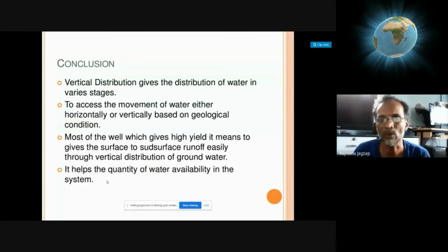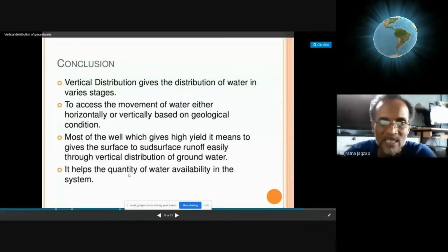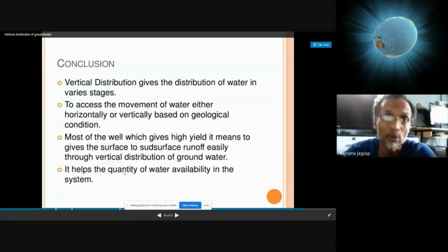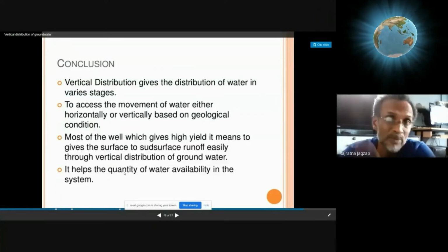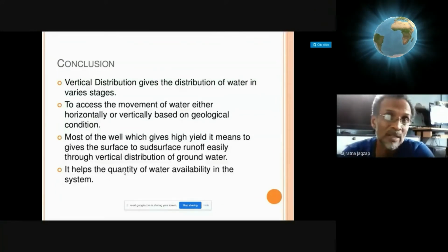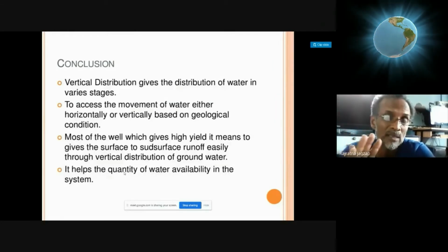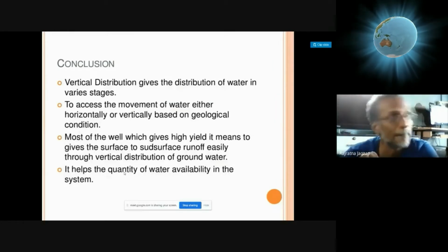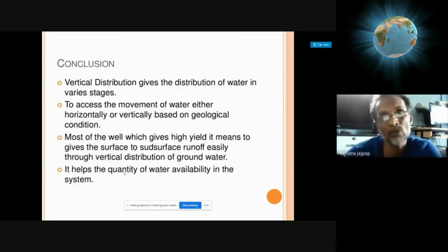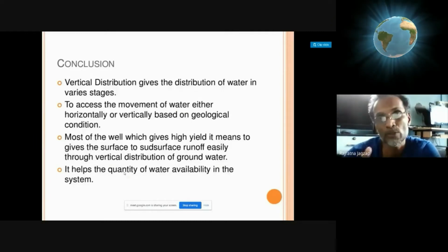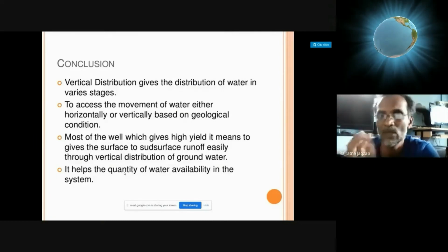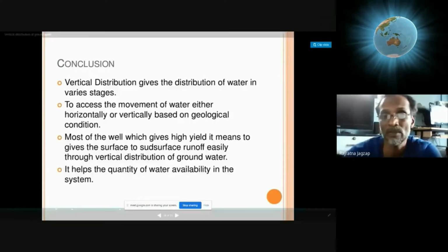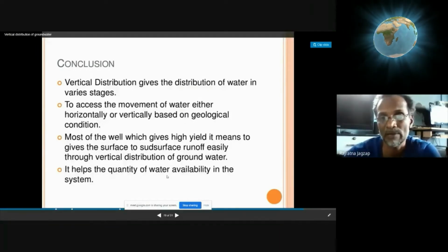So quantifying is possible, means you can estimate the probable quantity of groundwater available if the rock is of the same type, having constant porosity, laterally distributed. So it is having uniform characteristics of permeability, porosity, and storage capacity. So on that basis, it is possible to quantify the water availability.